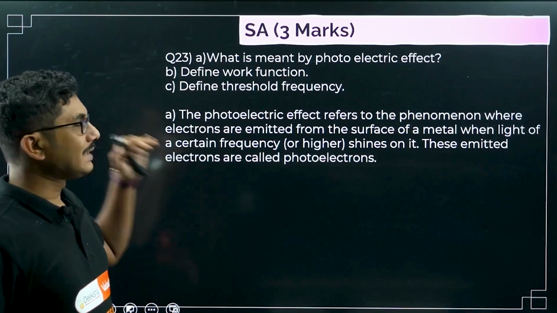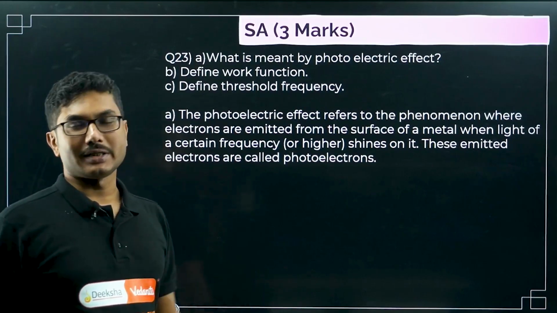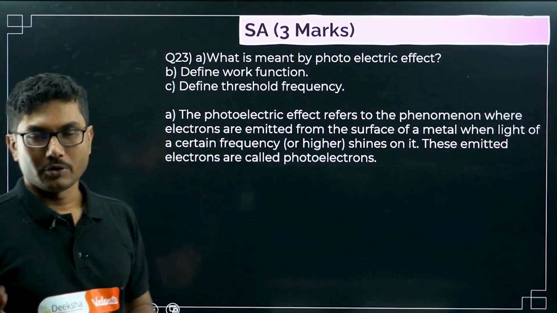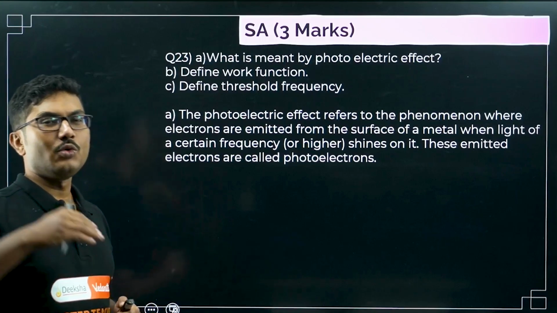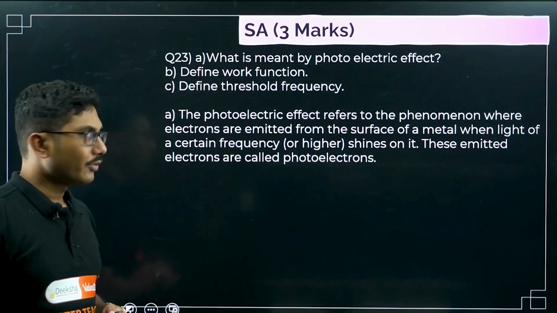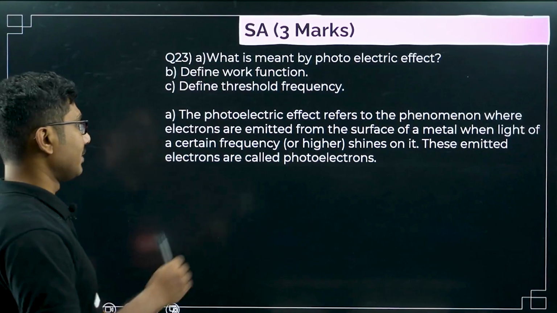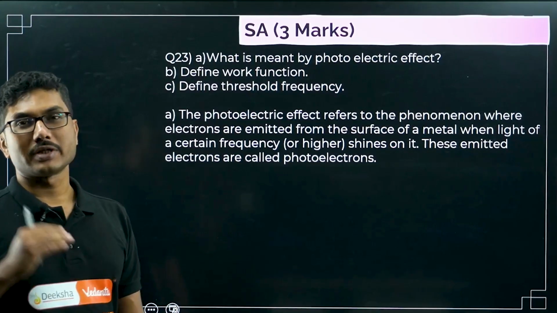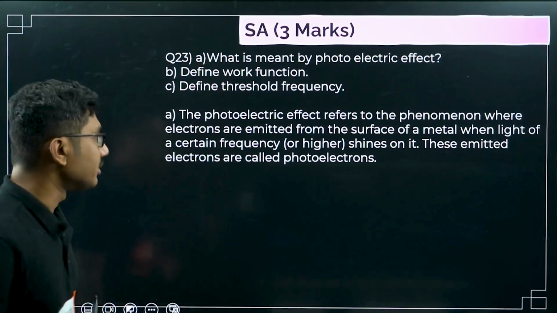Basically, when light shines on certain materials, they emit electrons. Those electrons can be collected to make a current. That current is called photocurrent, and the emitted electrons are called photoelectrons.